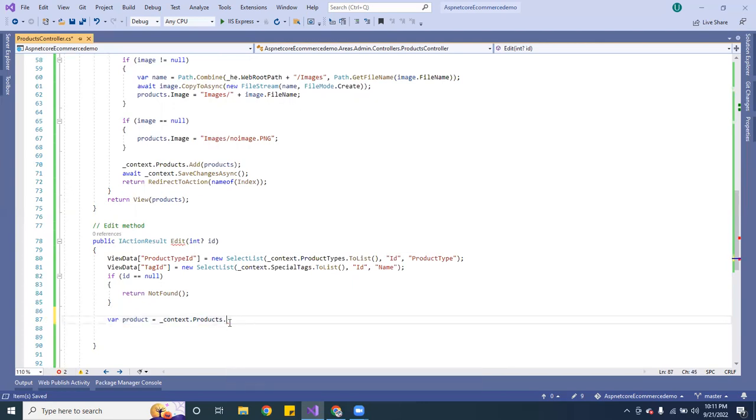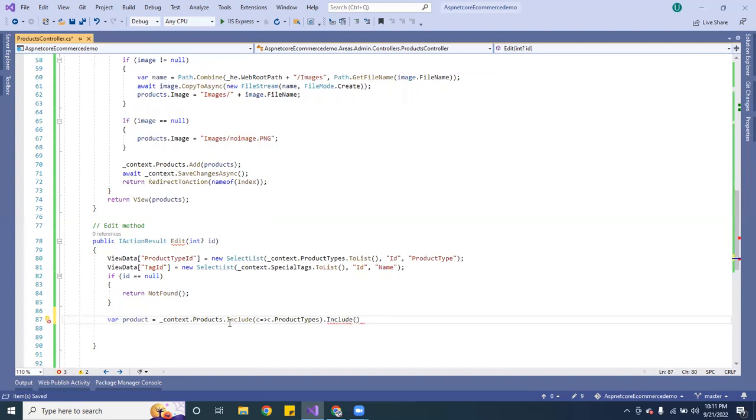Okay, so instead I want to go ahead and do include, and I want to include the product types. And now I also want to include the tags.